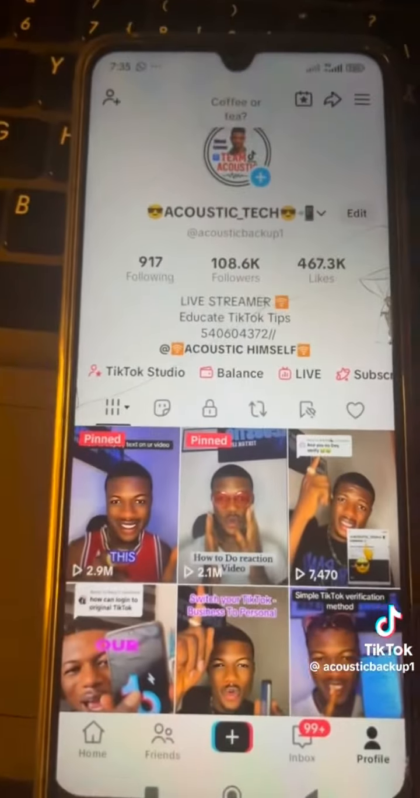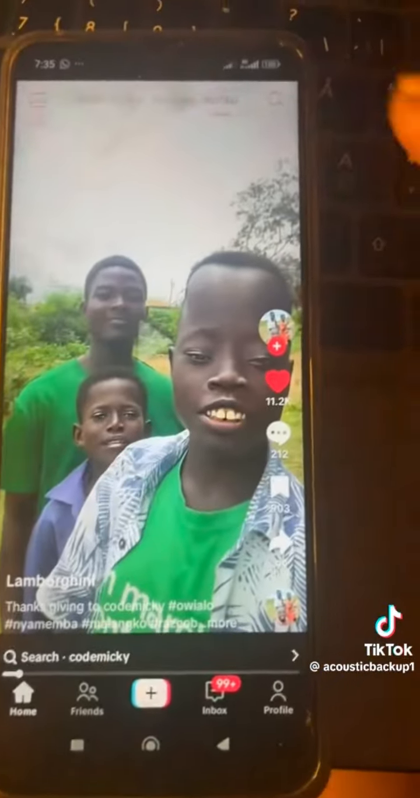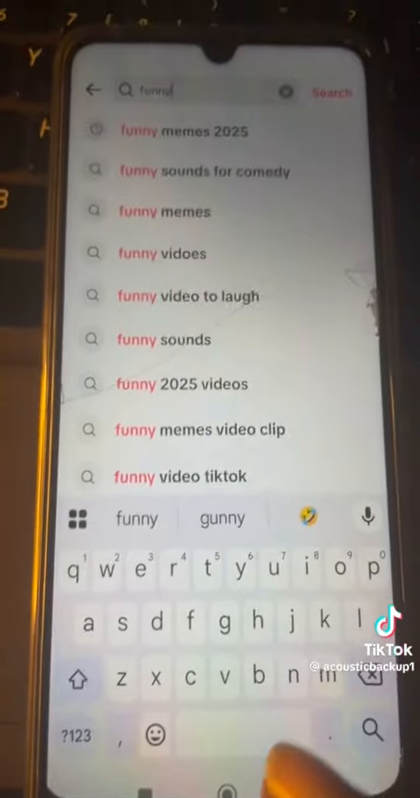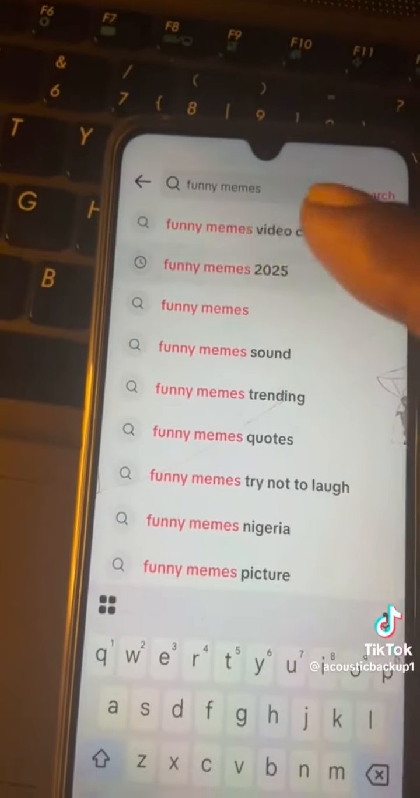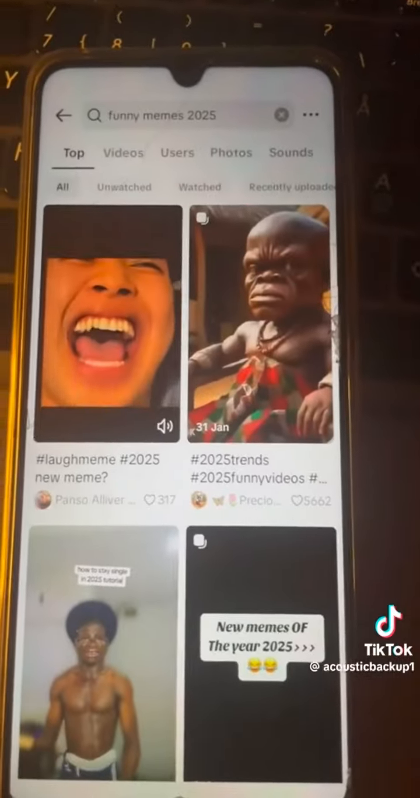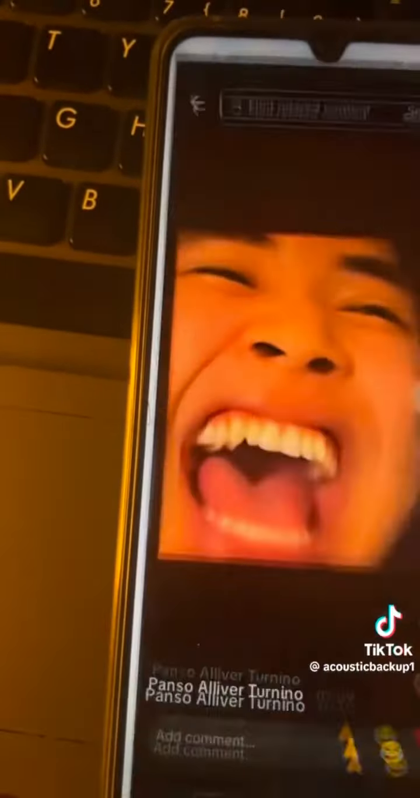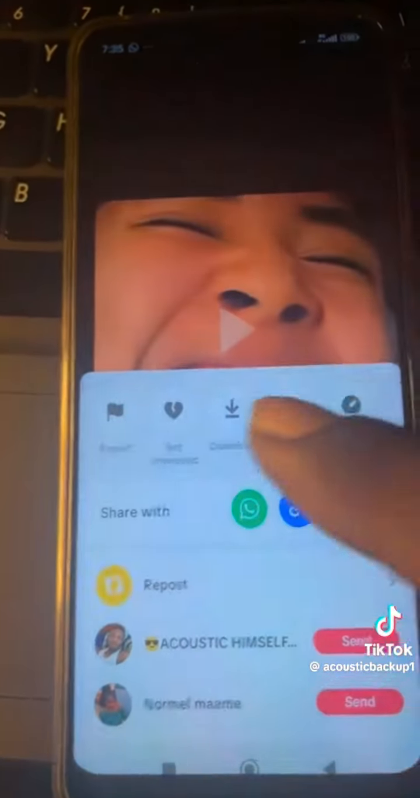So when you get to your home screen like this, come down here and tap on home. Then you go to the search icon, then you type funny memes. Okay, so you search for it. You see, we have a lot of videos there. So let's choose this one. Assuming this one is what you want, then you hold it, then you tap on download.